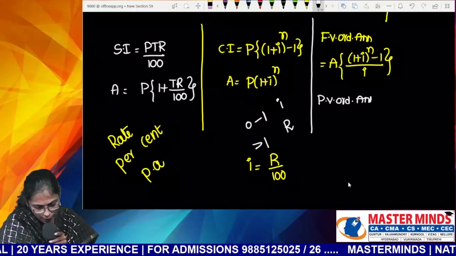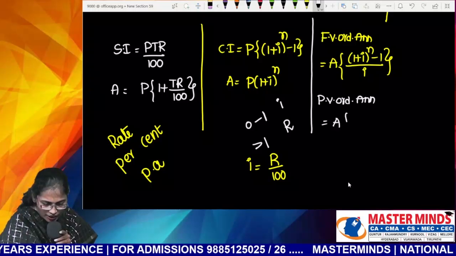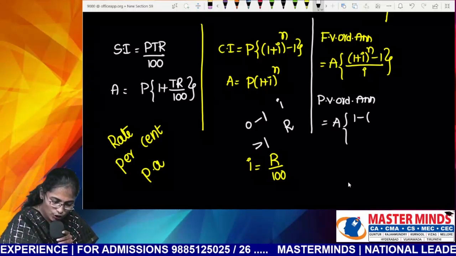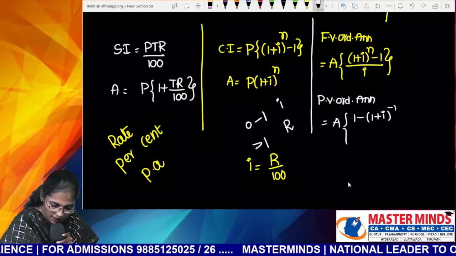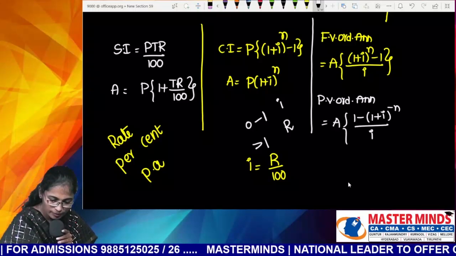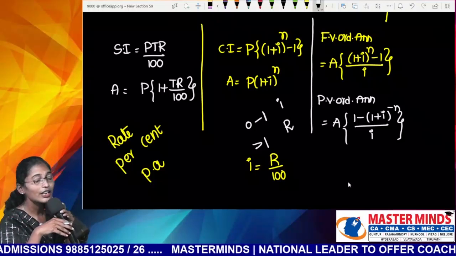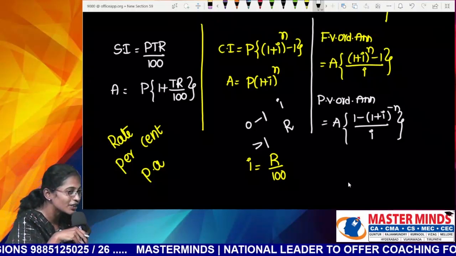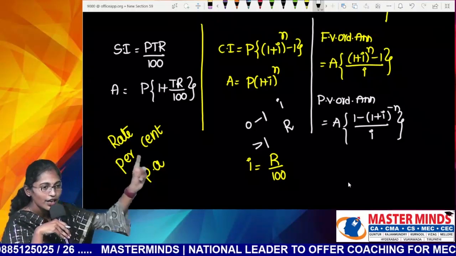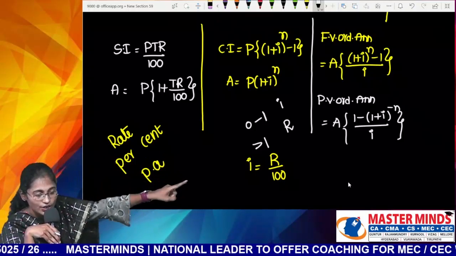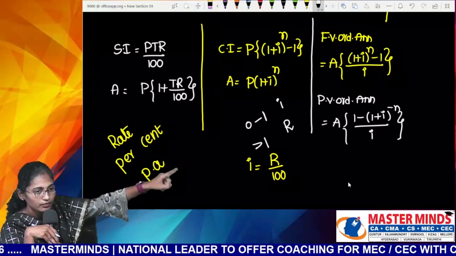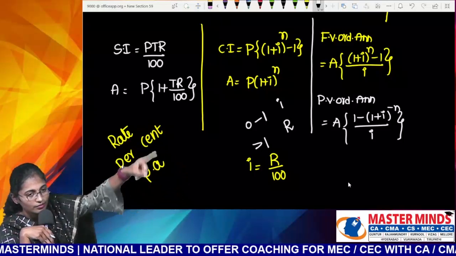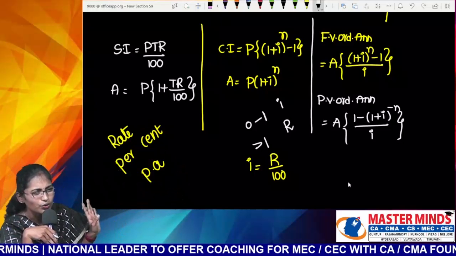Now I'm going to write down present value of ordinary annuity. The formula is A into 1 minus 1 plus I whole power minus n, by I. Okay, tell me the formula for present value of due annuity. A into 1 minus, into 1 plus I.